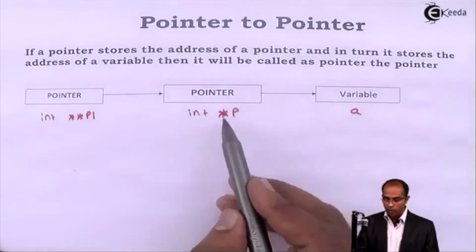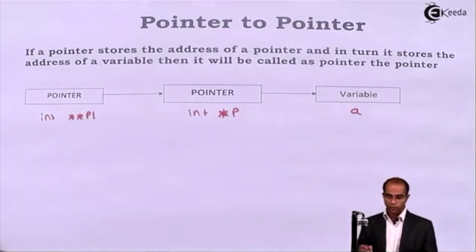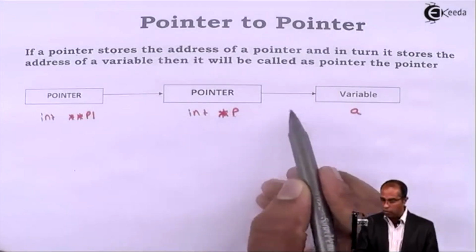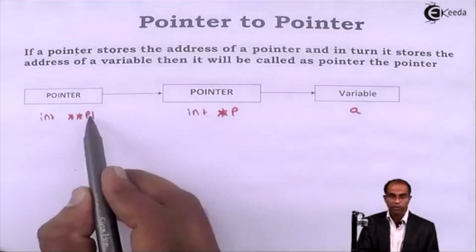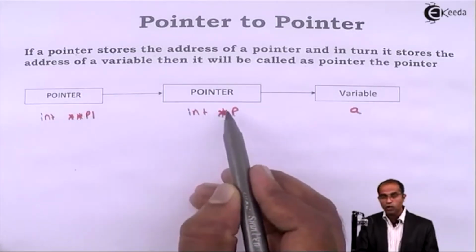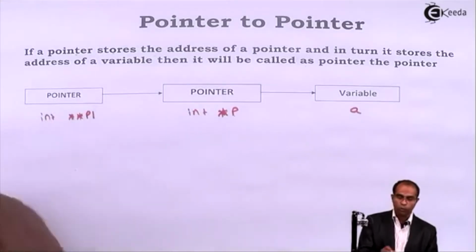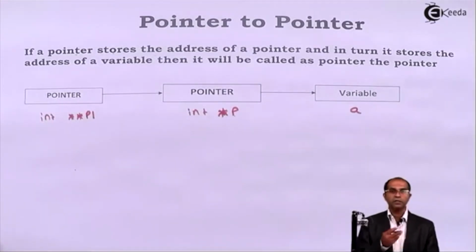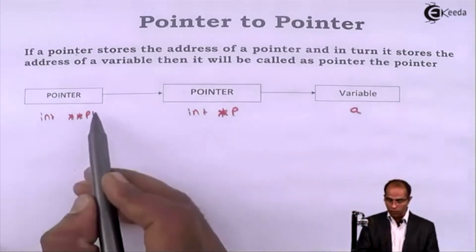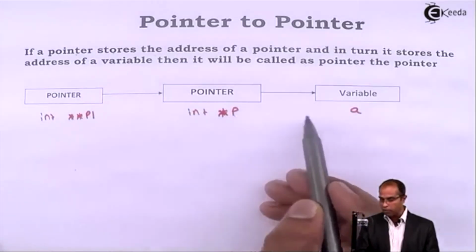So if I had to speak about P and P1 with one statement, P is a pointer to an integer variable, whereas P1 is a pointer to an integer pointer itself. You can keep on increasing this chain. Suppose this pointer has to take one more pointer, I can use three asterisks, int asterisk asterisk asterisk P2. P2 stores P1, P1 stores P, P stores A. So P1 stores the address of P and P stores the address of A.